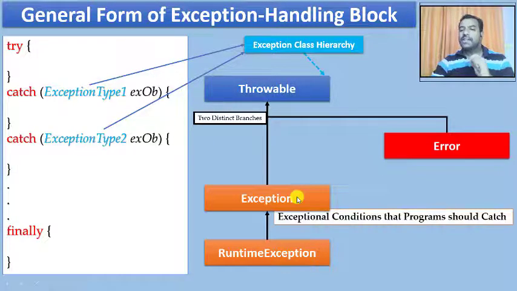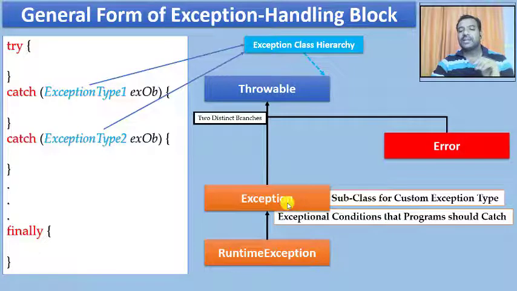And now, as I told you, look at this exceptional condition that the program should catch. Whatever exceptional condition we have in my program, the program can catch, or if a user wants to create its own exception, we are going to use this Exception class.